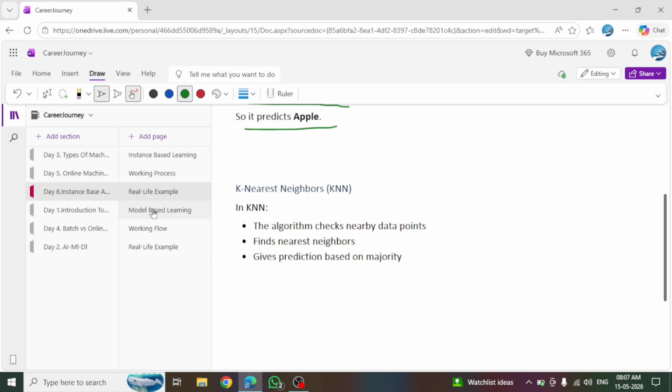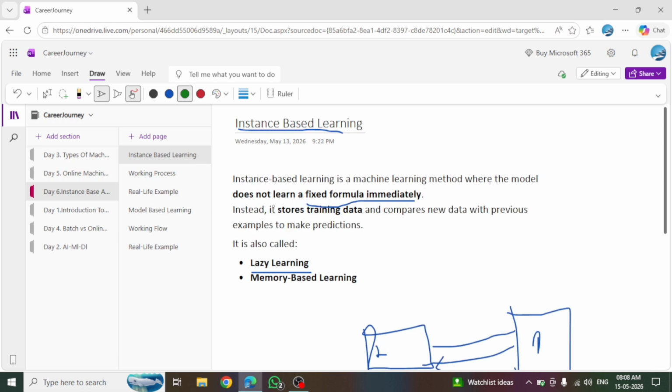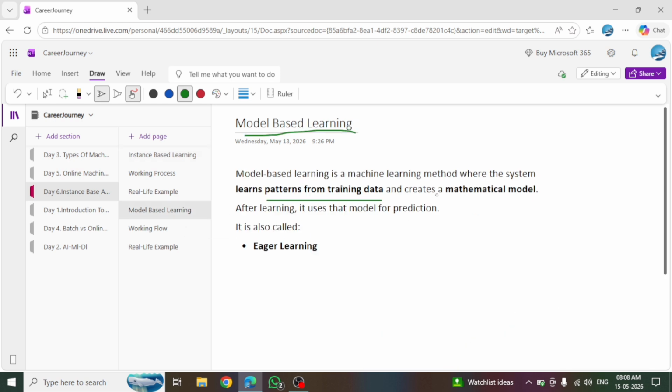Then the second one is model based learning. Model based learning is a machine learning method where the system learns patterns from the data. In instance based learning, the model does not generate any fixed formula, but in model based learning it generates a fixed formula and creates a mathematical model, like a linear regression model, y = mx + b.